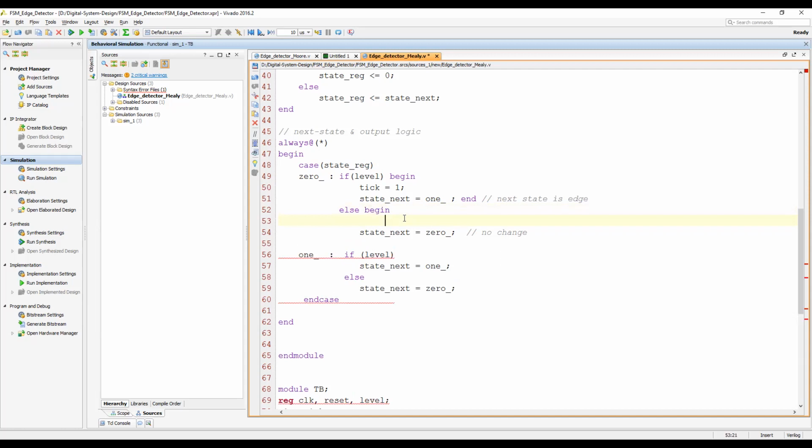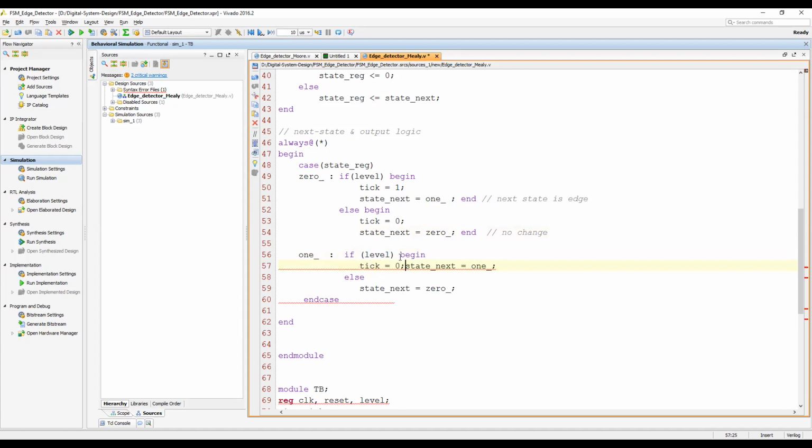Begin. If level is 0, then tick will be 0. Okay, and state will be 0. If level is high, then again tick will be 0, right?